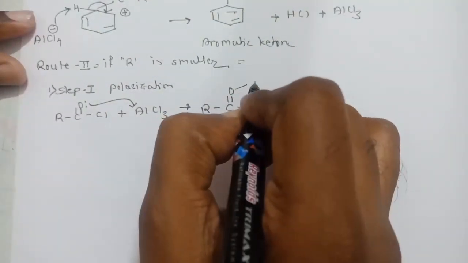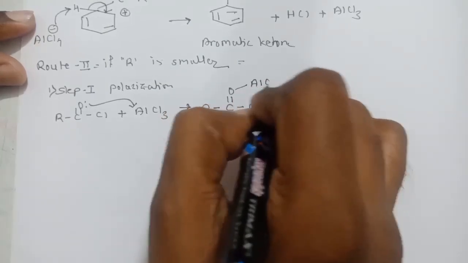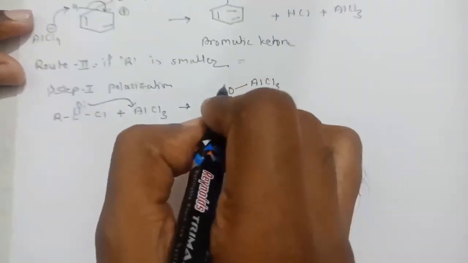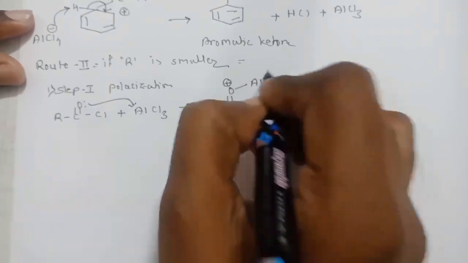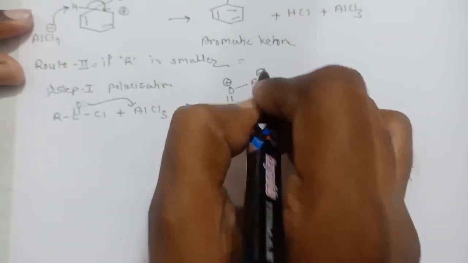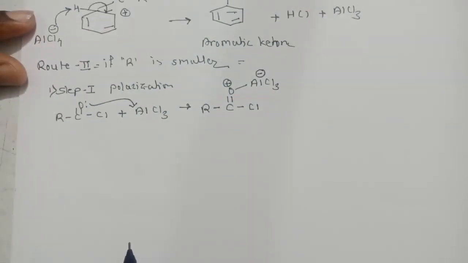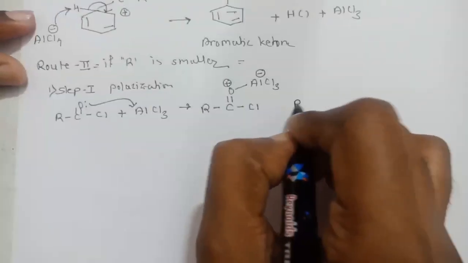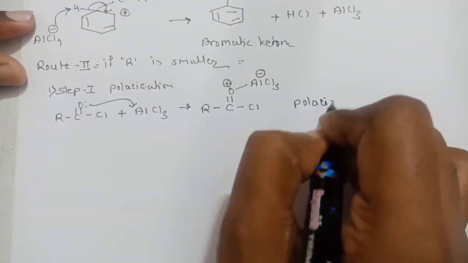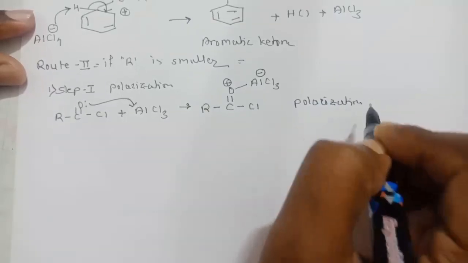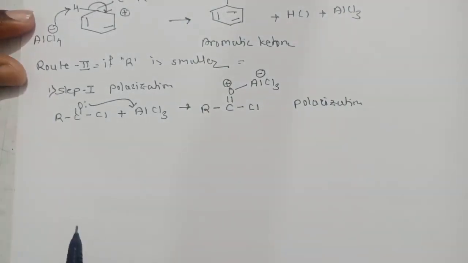Here is the sigma bond formation between oxygen and AlCl3. Lone pair loss, positive charge; lone pair gain, negative charge. So this complex we will get, this is called polarization. This is called polarization of the acyl chloride when the R group is smaller.